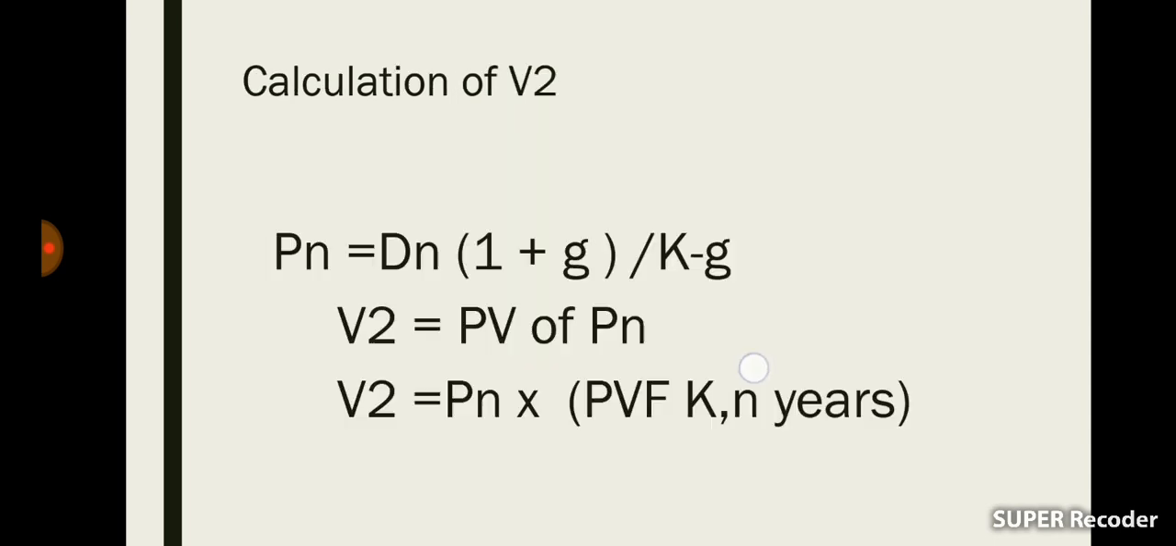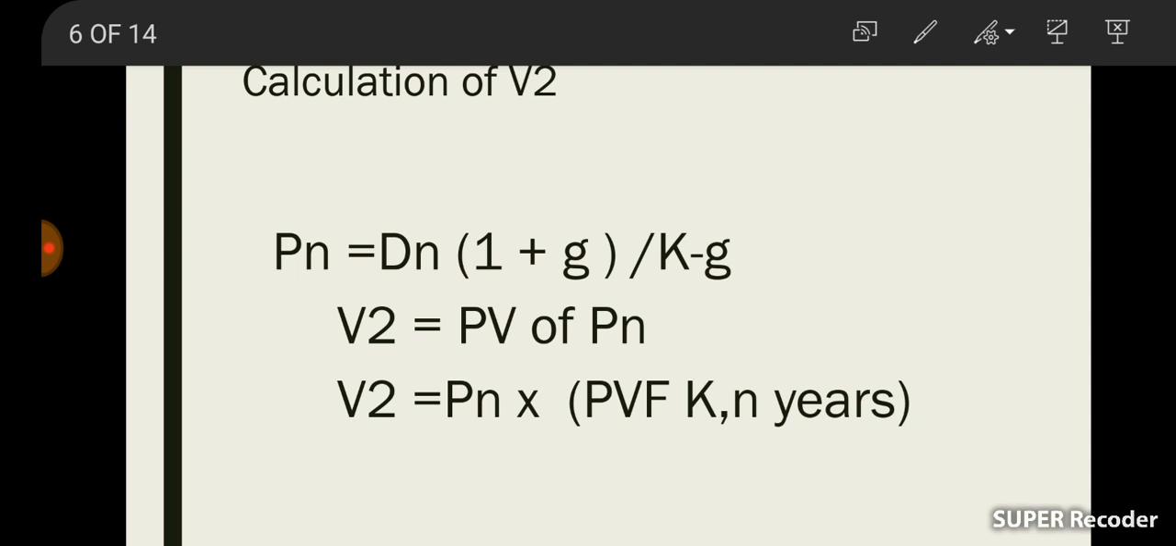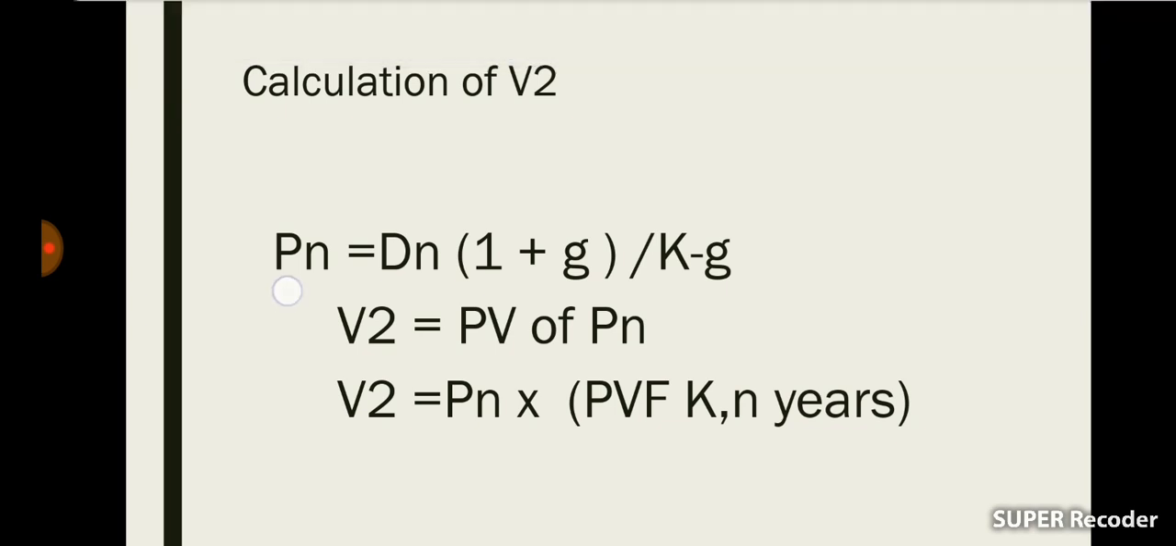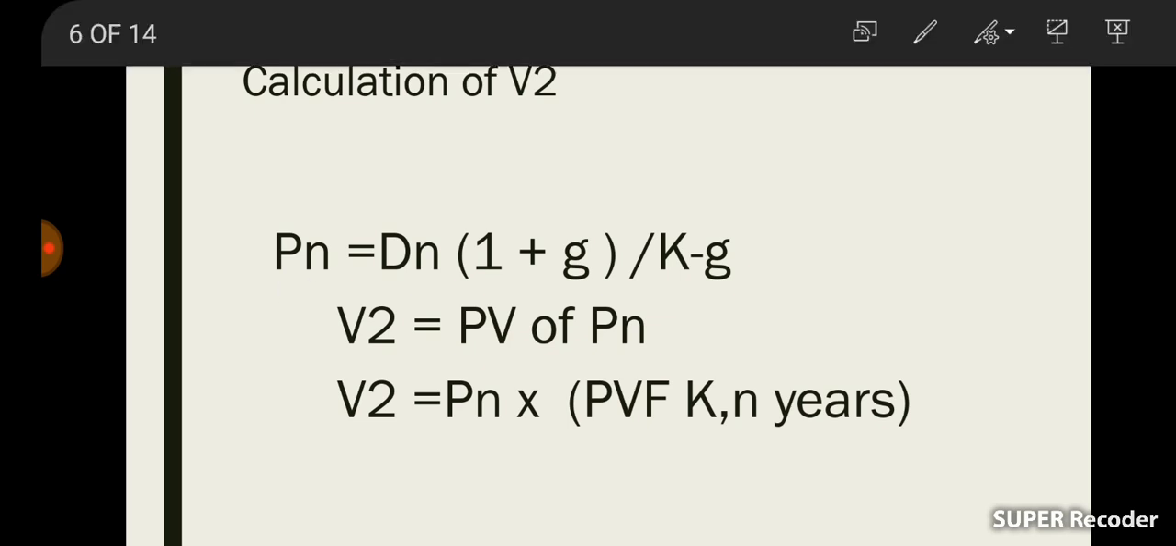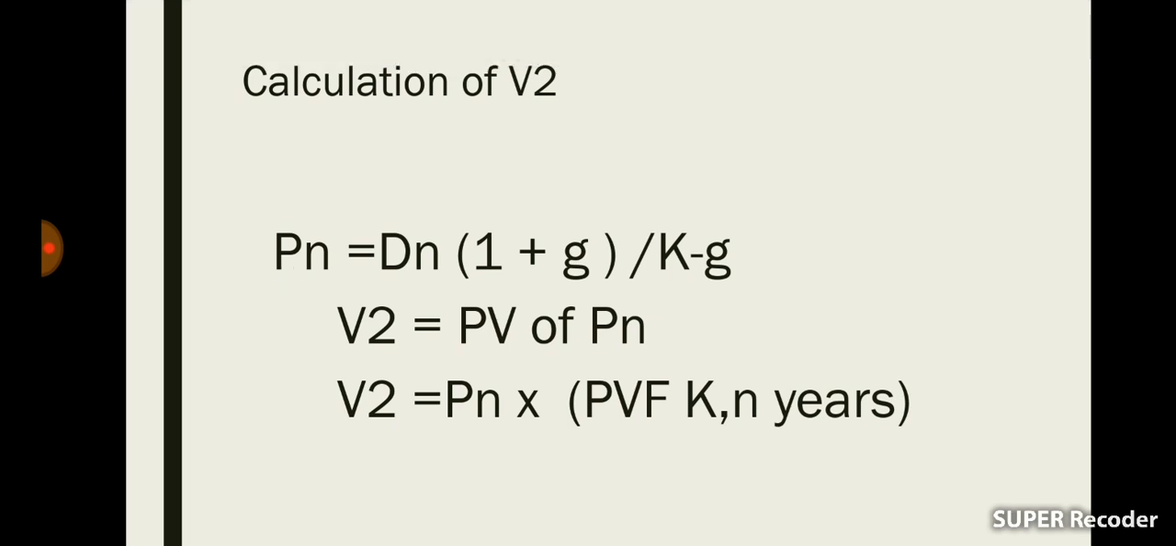Now we need to calculate V2. V2 is the present value of Pn. Here the starting year is Pn because our supernormal period ended with the nth year. So Pn means the price at the end of the supernormal growth of n years. The next constant period starts here. So this is the starting year of this segment.